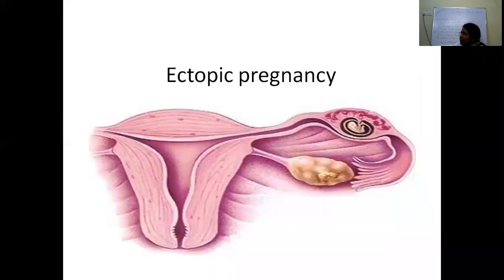Good morning students, we are going to discuss the important topic, the nightmare of the obstetrician, the ectopic pregnancy. So all of you know what is ectopic pregnancy. Normally the blastocyst gets implanted into the endometrial cavity. But in ectopic pregnancy it gets implanted anywhere rather than the endometrial cavity.